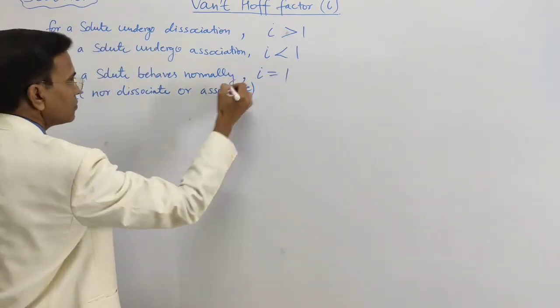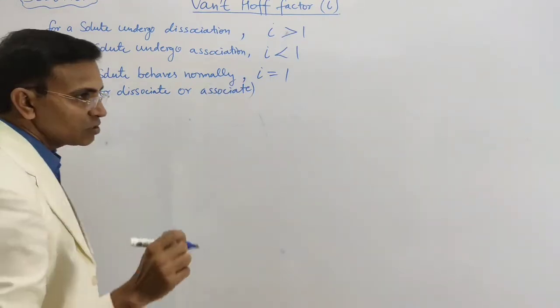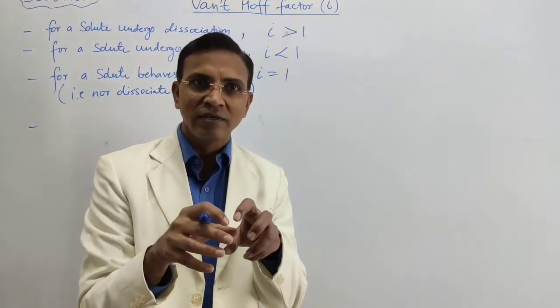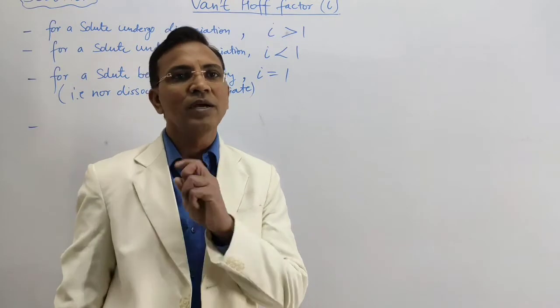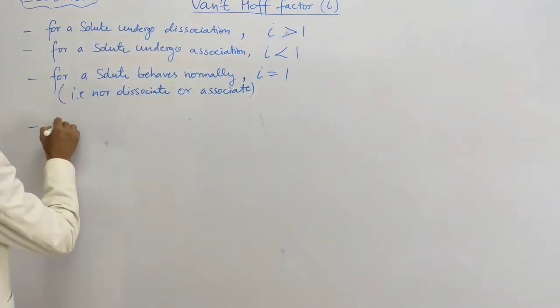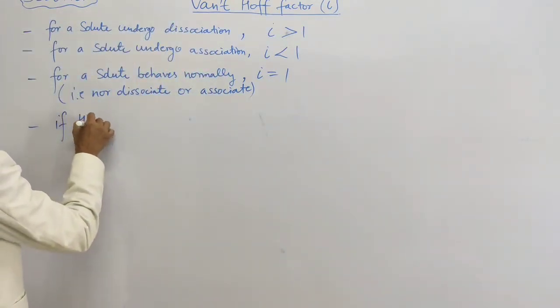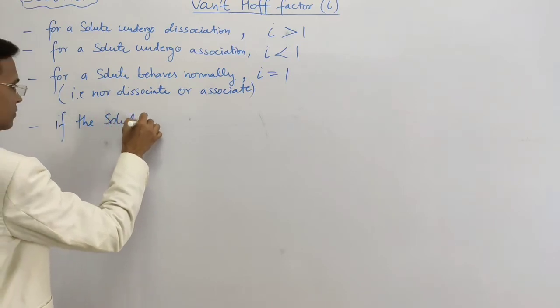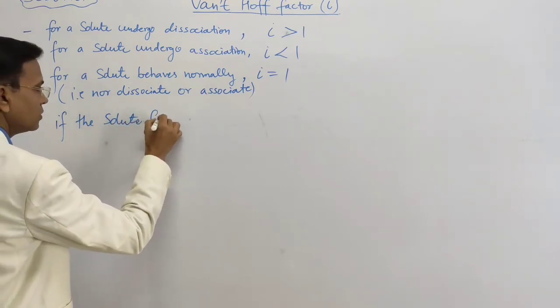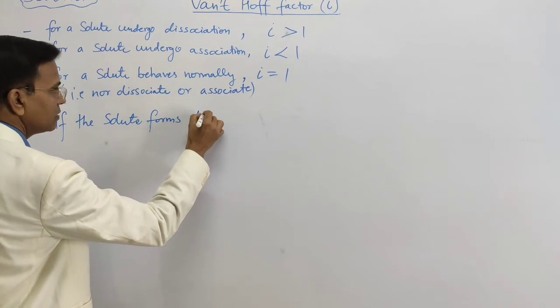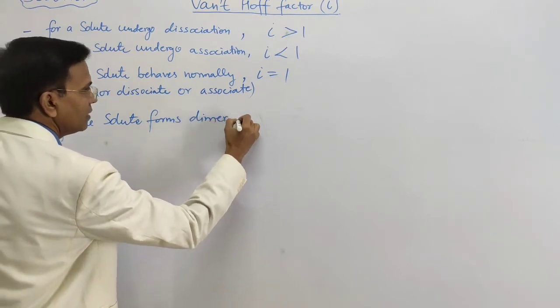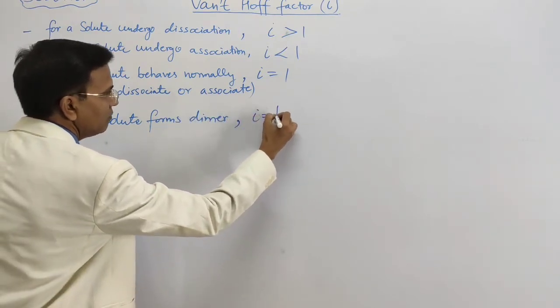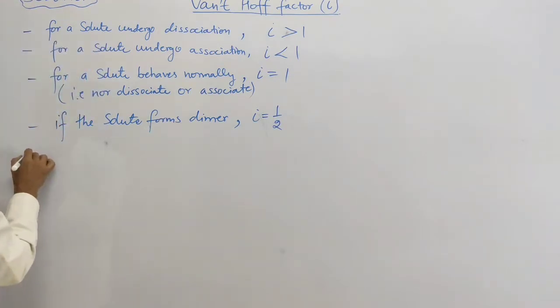Now, if the solute forms a dimer, then the value of i will be 1 by 2.